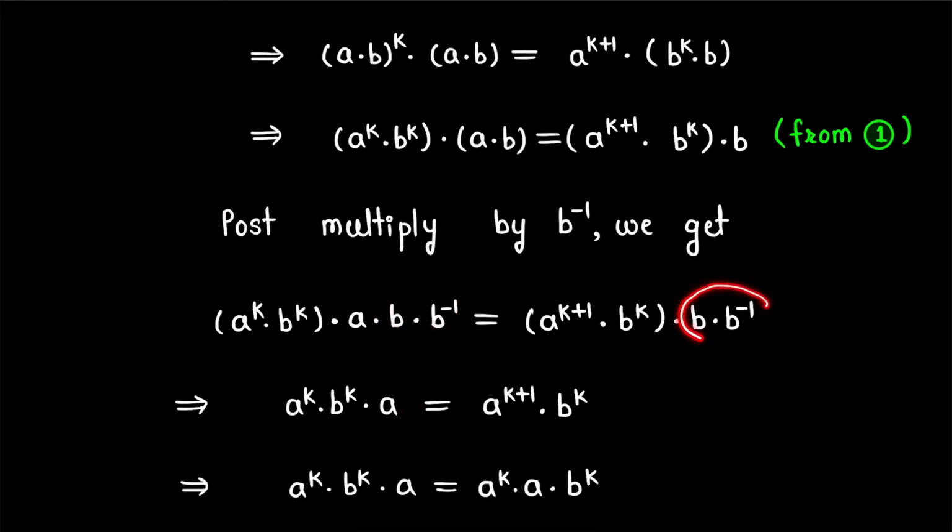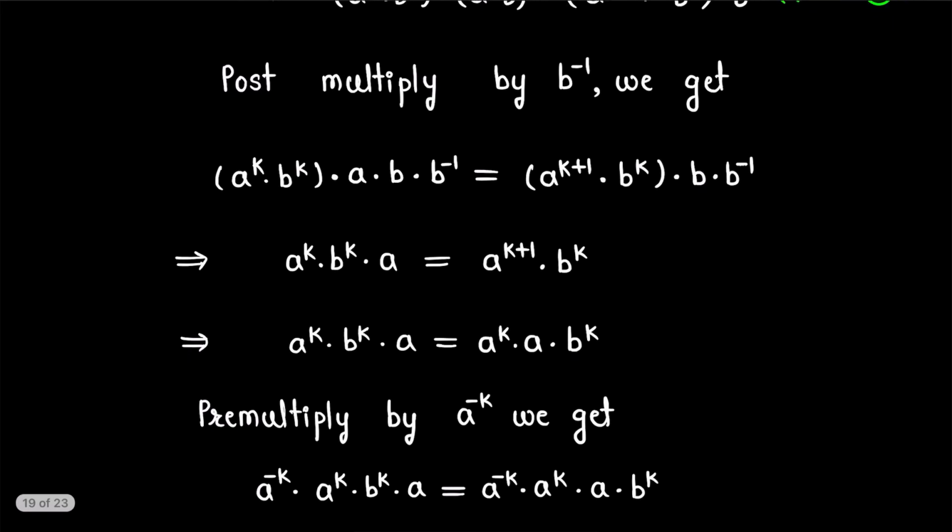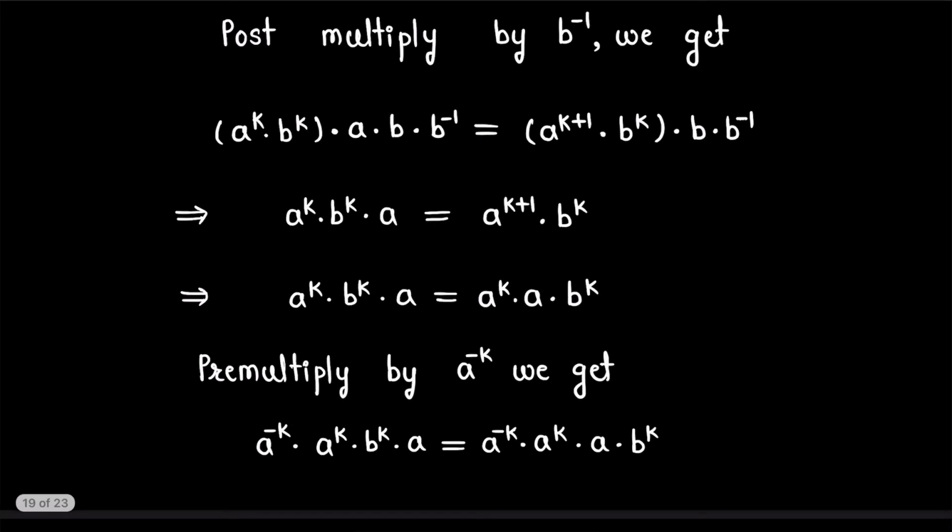Similarly here b·b^(-1) will become identity, so no need to write that. So we get this expression. Now the LHS we have taken as it is, and in the RHS this a^(k+1) can be written as a^k·a·b^k.